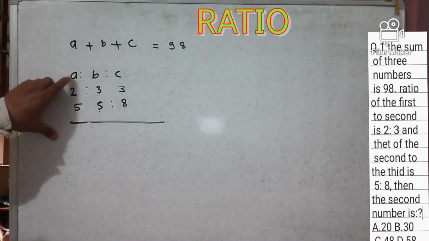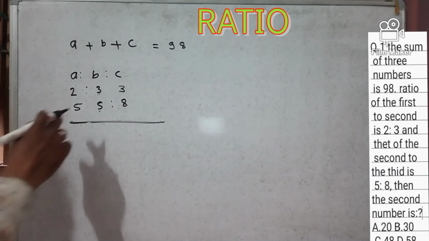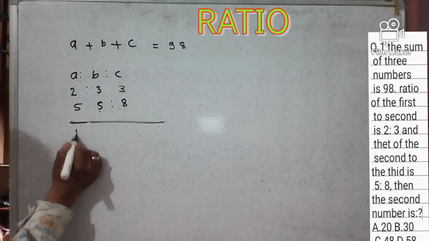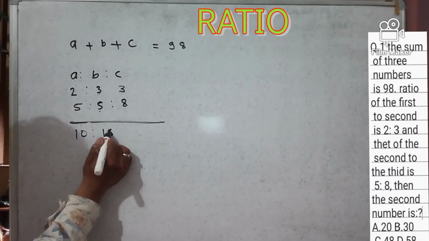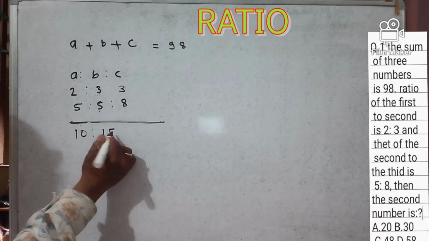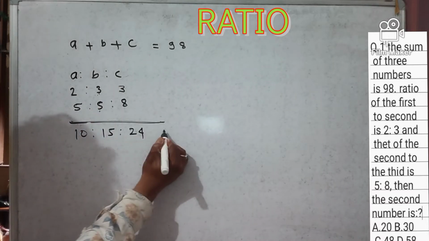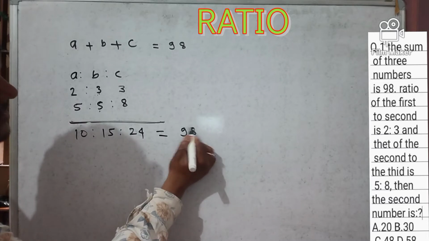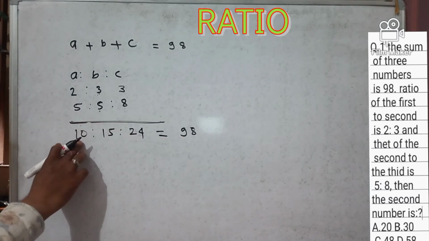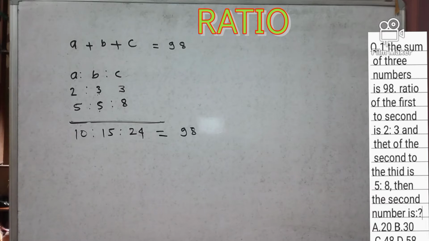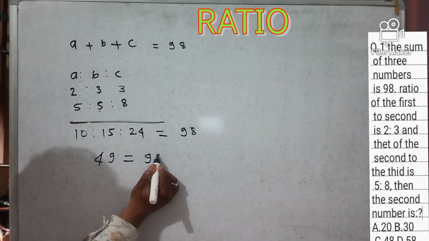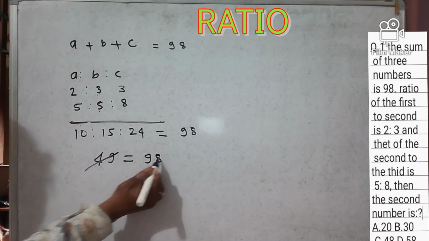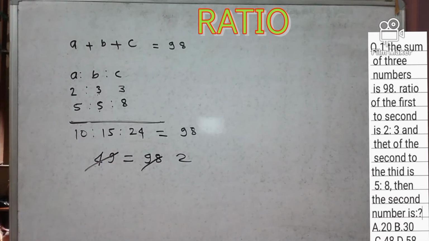Now A ratio B ratio C: calculate, 2 times 5 is 10, 5 times 3 is 15, and 8 times 3 is 24, and the total is equal to 98. 10 plus 15 is 25, 25 plus 24 is 49. So 49 equals 98, so 1 unit is equal to 2.